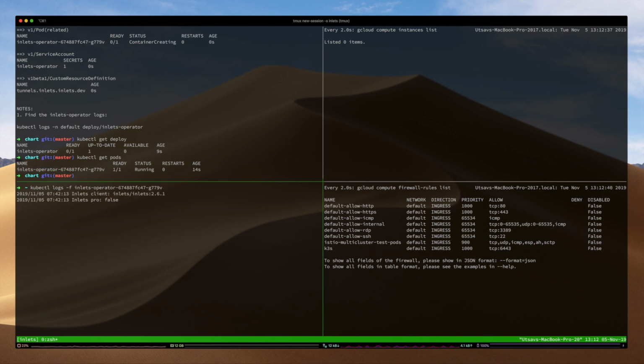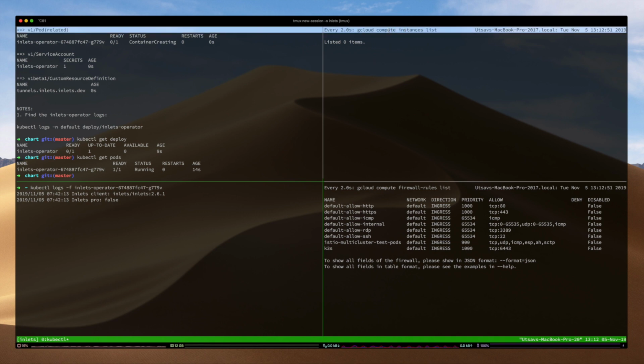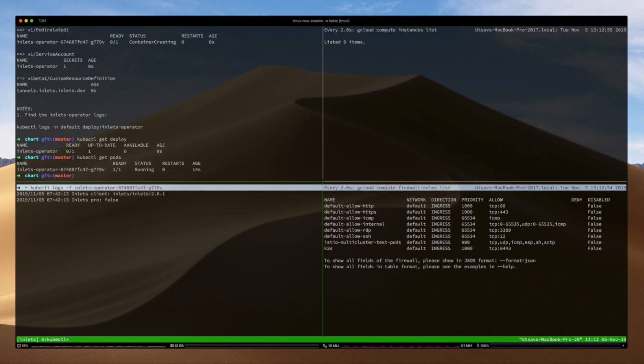On the right, you might be seeing on panes 1 and 3, I'm listing out all of the Compute Engine instances on my project. Right now, I have none. And the firewall rules on my project in the default network. So this will be useful to see how inlets operator is actually creating those instances and how fast it is on GCP.